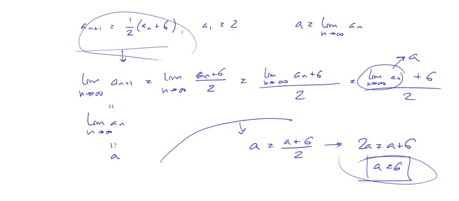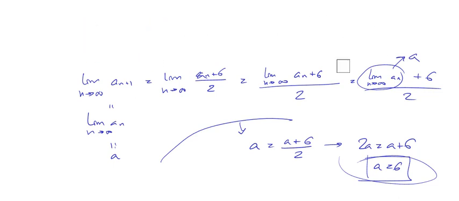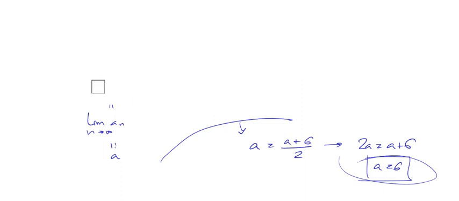Okay, next example. Suppose we have this sequence. A sub n is 3n squared plus 2n minus 1, over 5n to the 4th minus 2n plus 7. Okay? So again, using the definition to compute the limit of this is going to be very, very hard, but we can do some tricks here.